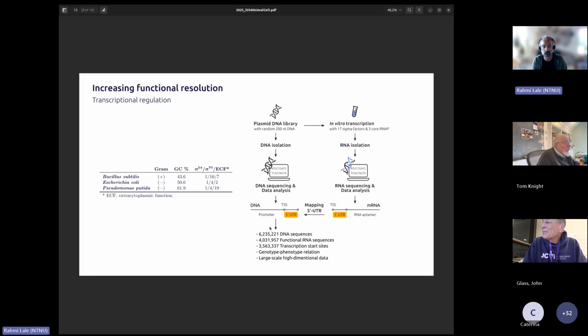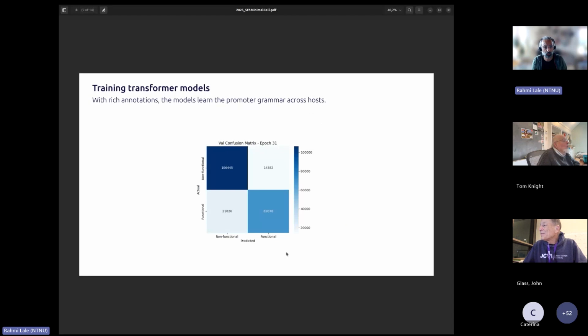Given the 17 sigma factors, we have mapped about 4 million functional RNAs. And with the TSS method I mentioned, we know of the 4 million, 3.5 million transcription start sites. This allows us to now not just statically know where the promoters are, it also allows us to generate the genotype-phenotype mapping. What we have done so far is, if we are given any sequence, the models are able to predict whether the sequence is functional or not functional.